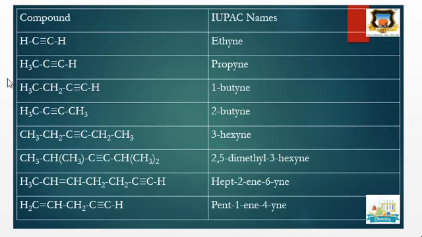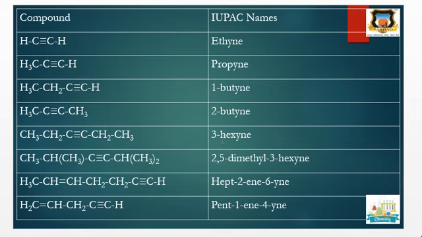For example, the 2 carbon alkyne is ethyne and the 3 carbon alkyne is propyne. Next, the 4 carbon alkyne is butyne, and here the position of the carbon-carbon triple bond is at the first carbon, therefore it is 1-butyne. In this one it is butyne, but the triple bond is at the second carbon, therefore it is 2-butyne. The next example is 3-hexyne. The triple bond is at the third position, therefore it is 3-hexyne.